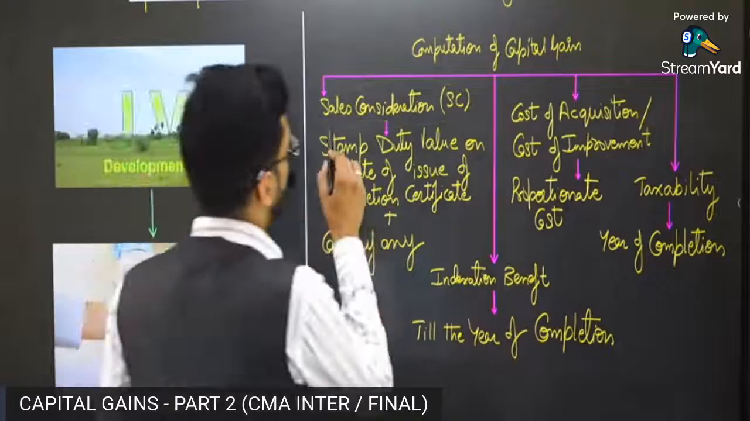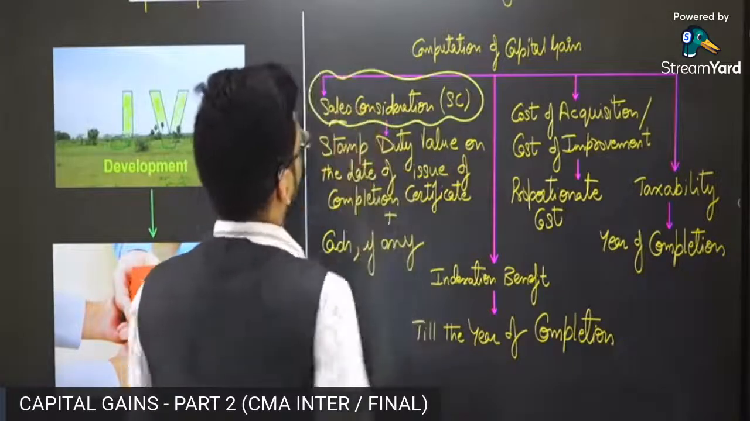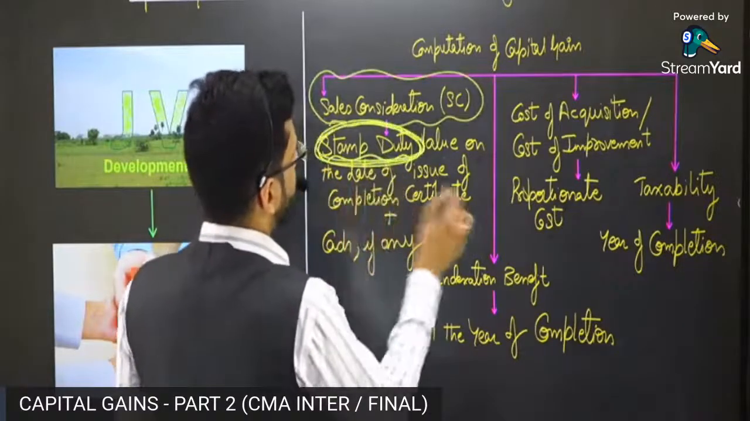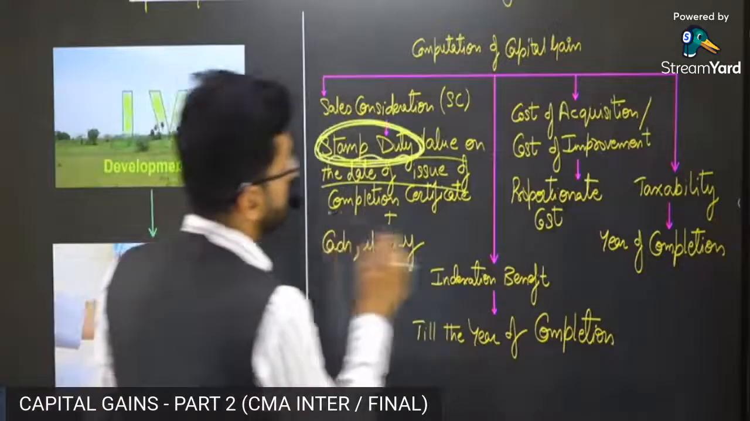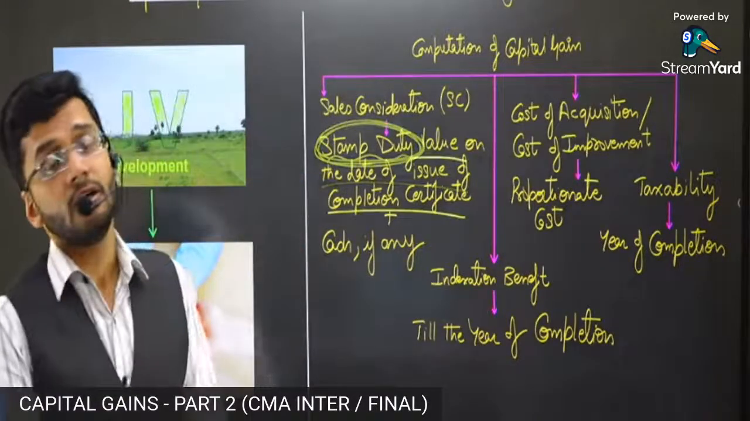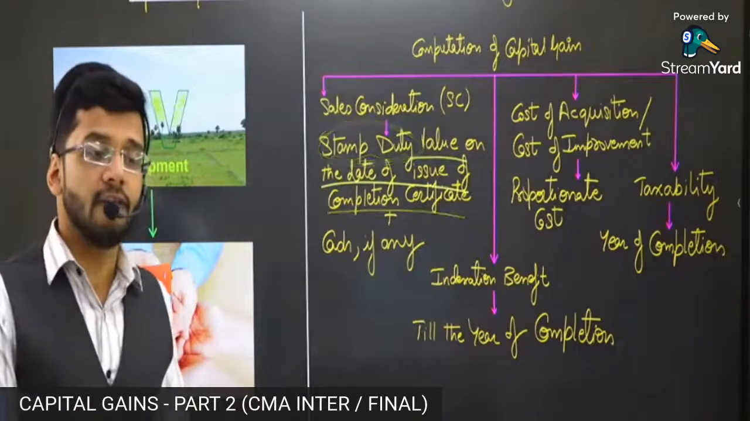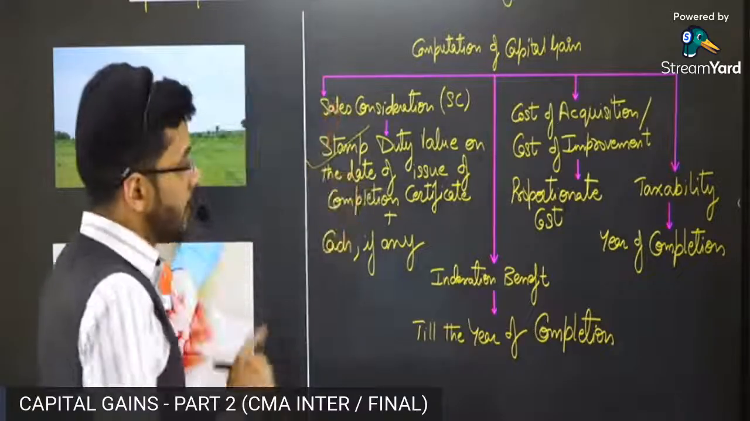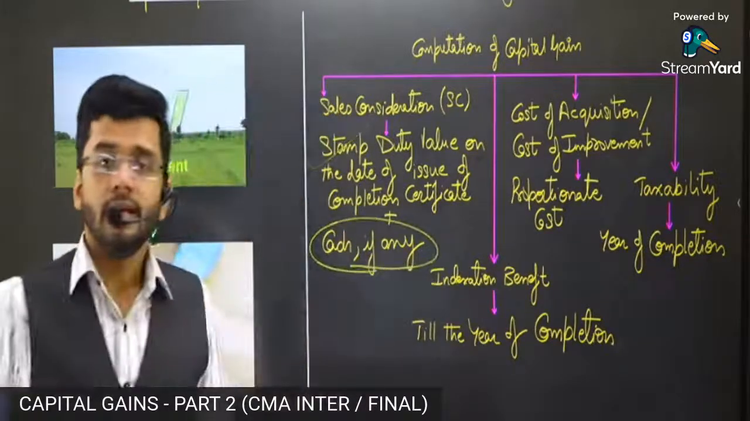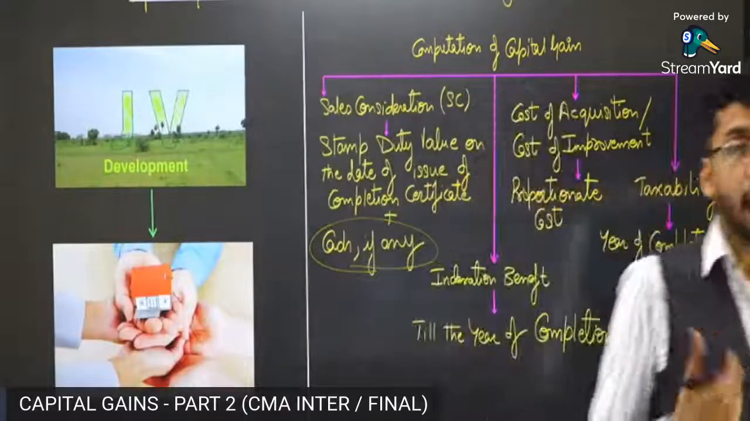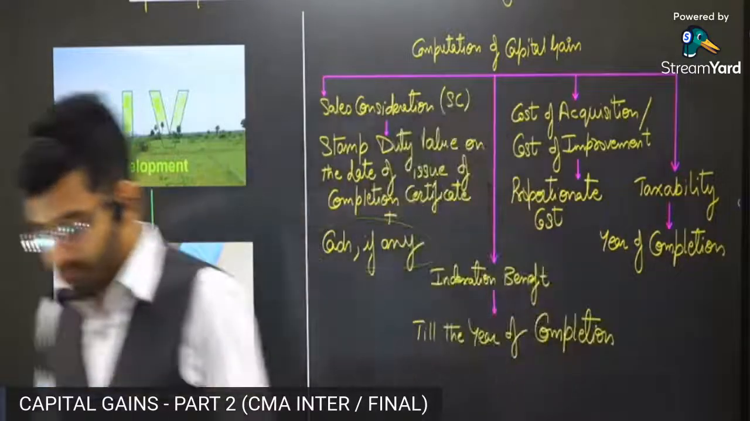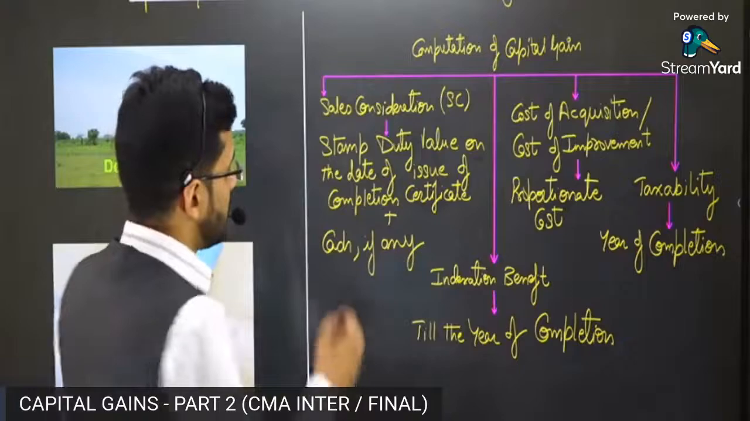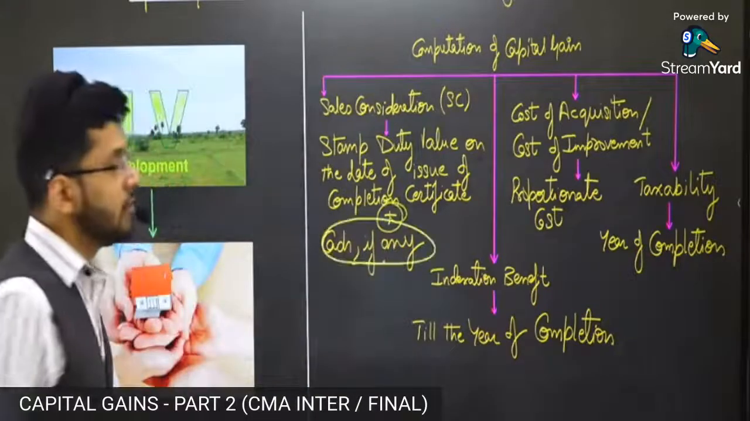So the four brothers are having a sales consideration. What are they receiving? They are receiving the stamp duty value. This is an implied consideration. They are receiving the stamp duty value of that particular floor as on the date of issuance of completion certificate of that property. So whatever is the stamp duty value of that floor, that is the sales consideration in the hands of the four brothers. Plus cash, if any. If the four brothers are also receiving some cash, apart from the floor being transferred to the broker, then that is also added to the sales consideration amount.